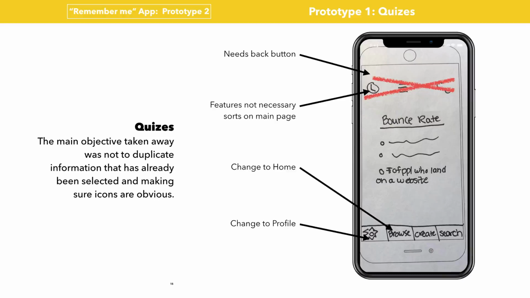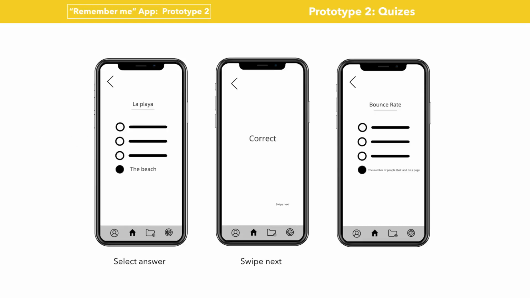On the quiz screen, the main objective taken away was not to duplicate information that has already been selected and making sure buttons are obvious. As you can see here, the quizzes are very straightforward.